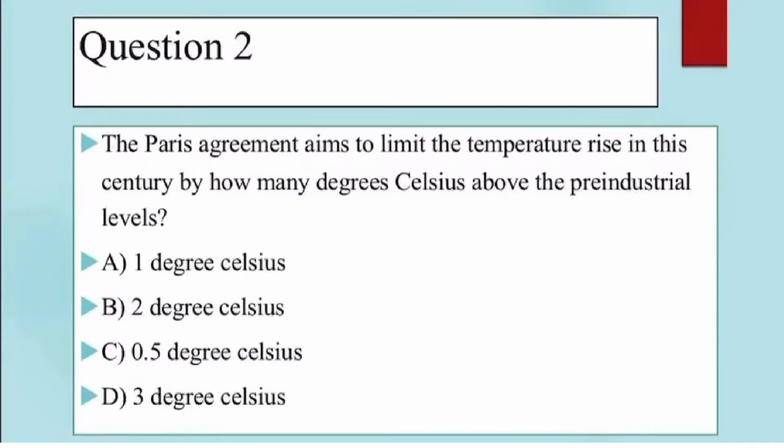Second question. The Paris Agreement aims to limit the temperature rise in this century by how many degrees Celsius above the pre-industrial levels? Okay, the objective of Paris Agreement is to limit the temperature rise below 2 degrees Celsius. So option B is the right one.